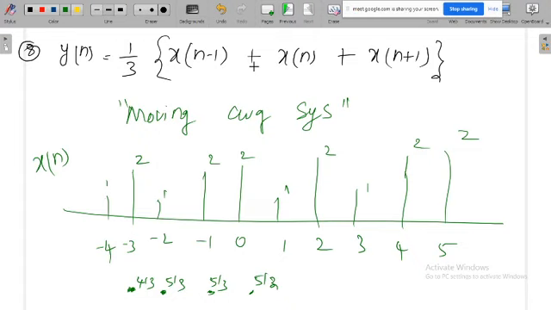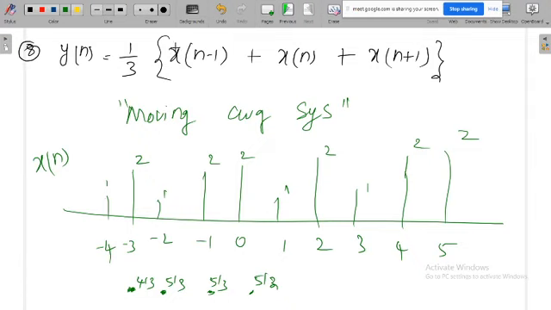Yes, anybody? So definitely this is a linear combination of the own signal, but with delay, or without delay. Definitely this system is a linear system, because if you see the amplitude of the signal, there is no operation on the amplitude of the signal.